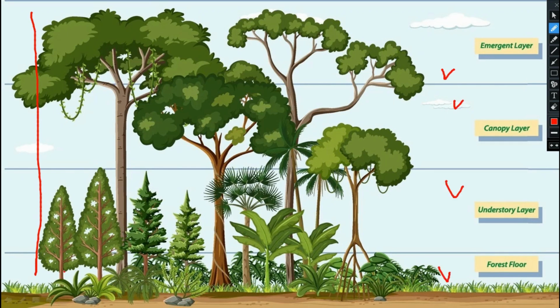This is the forest floor. Here other vegetation is there, and here mainly your root and trunk region. Above that, up to the canopy region, is the understory layer. Above that, from where the branches and foliage have started, that is your canopy.